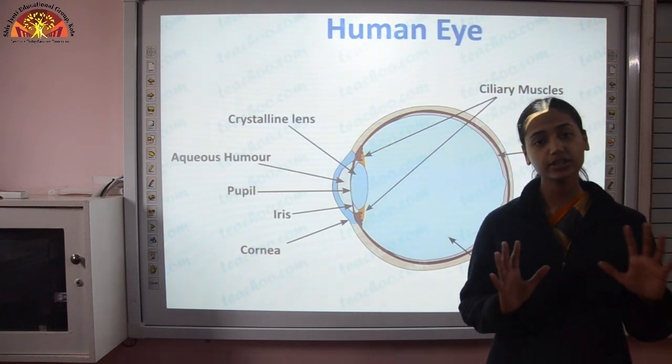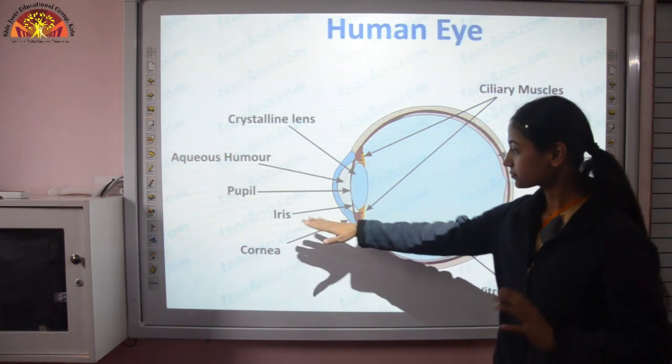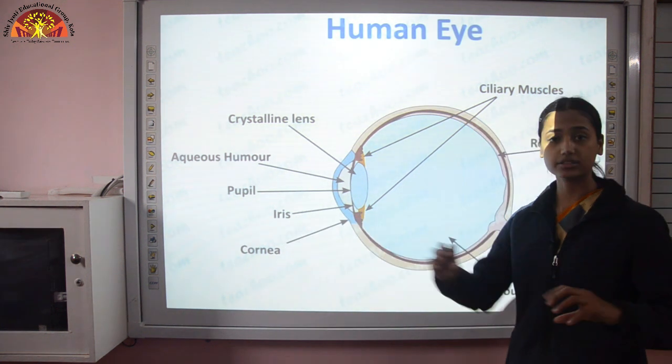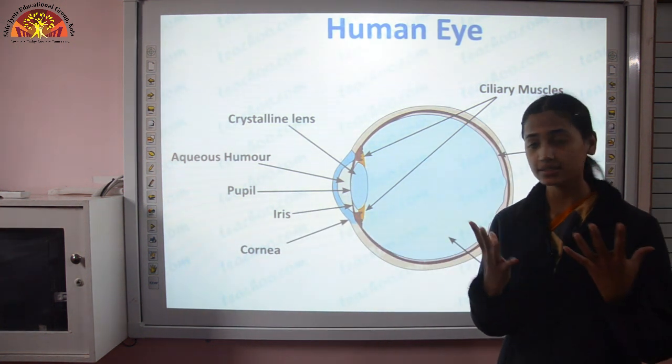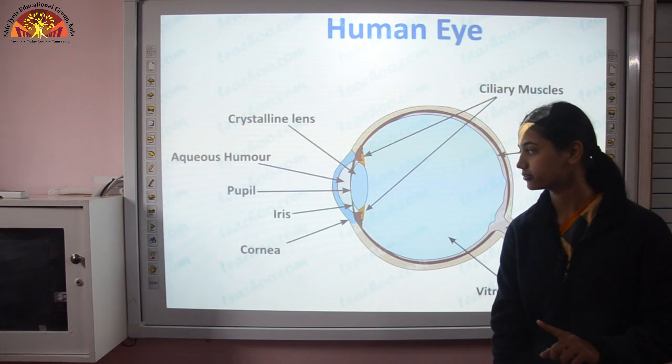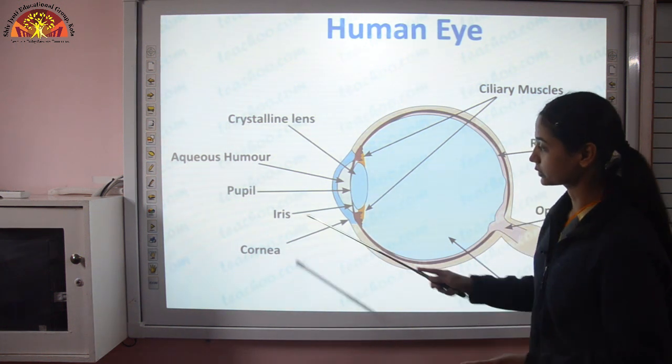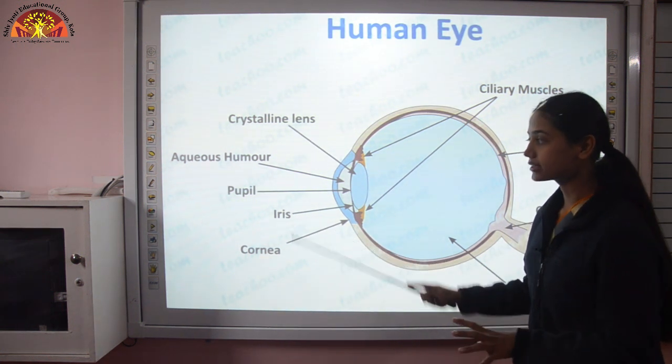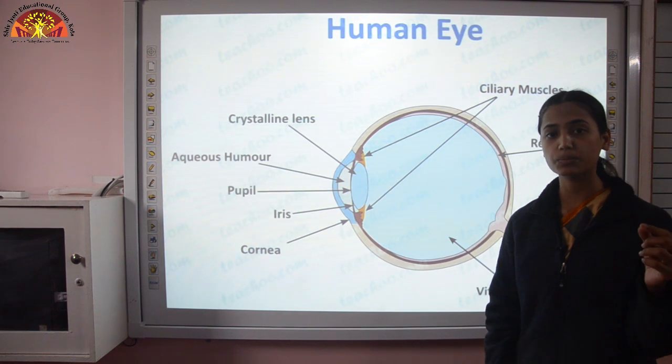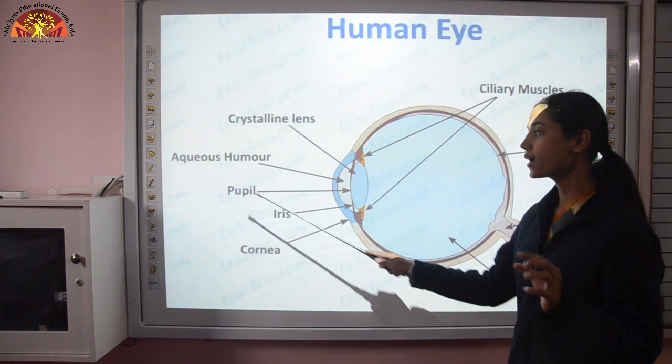Like, look, if you are in a dark room, the iris expands the pupil. There is another term, let's discuss that first. In the iris, a small hole is present, and that hole is known as pupil.